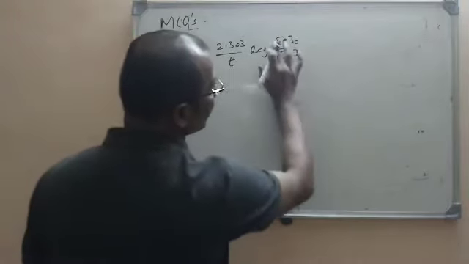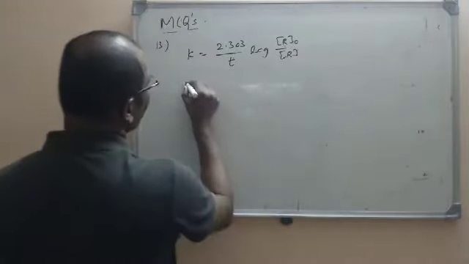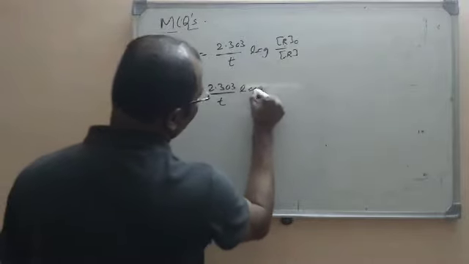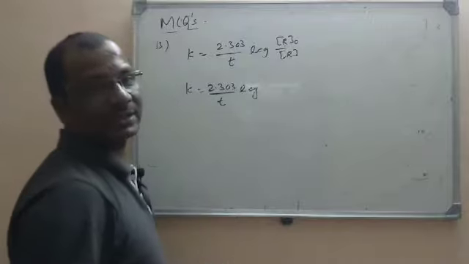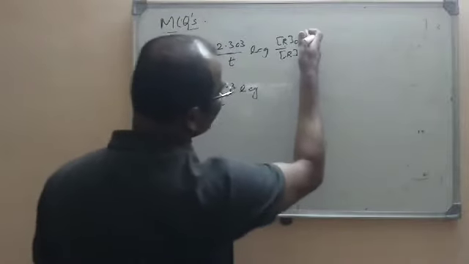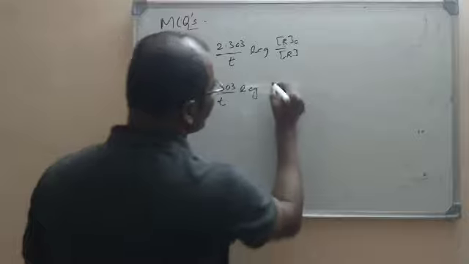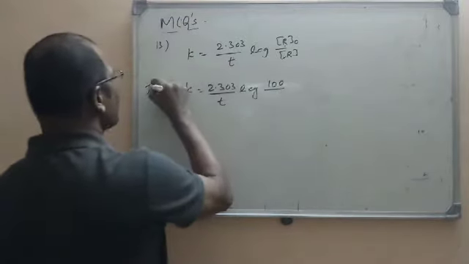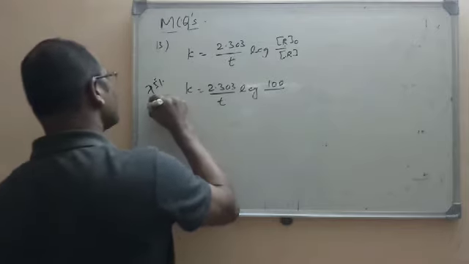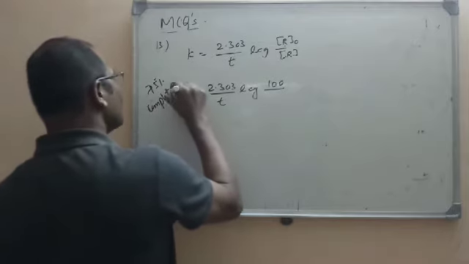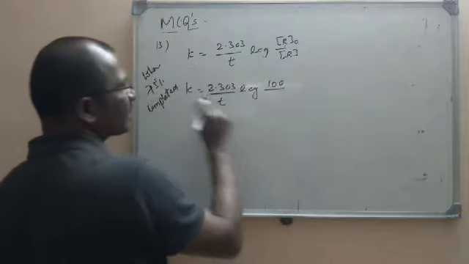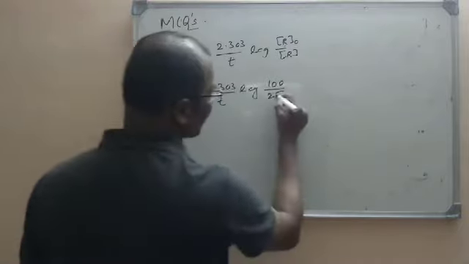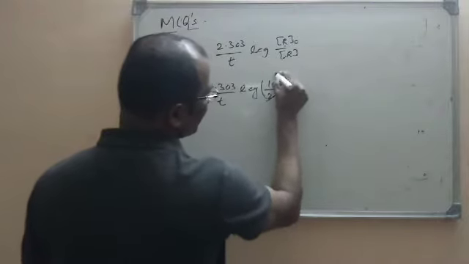For example, let the initial concentration be 100%. So what is left over when 75% is completed? It is only 25. Let us assume 100 by 25, that is 4.